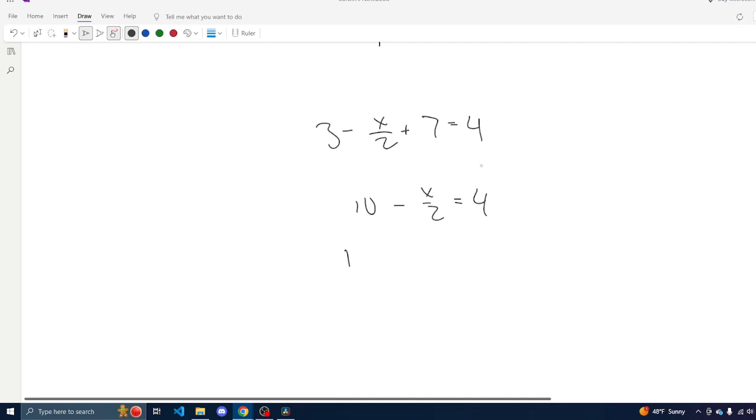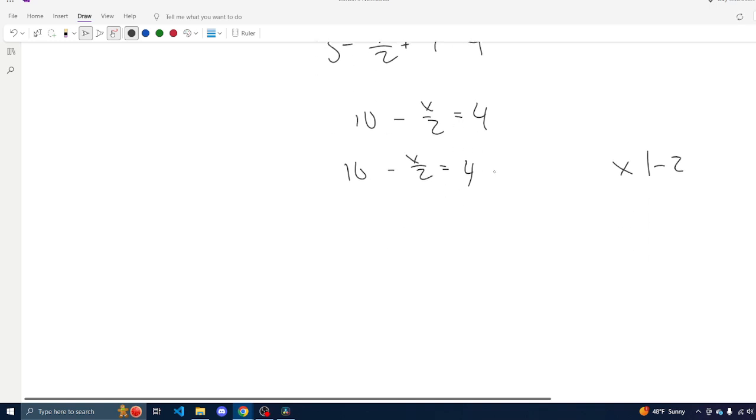So we could do 10 minus x over 2 equals 4, and multiply both sides by -2. But when we do this, it's important to note, we also have to multiply this to every single term. So this includes this 10 here. So this 10 is going to get multiplied by -2.